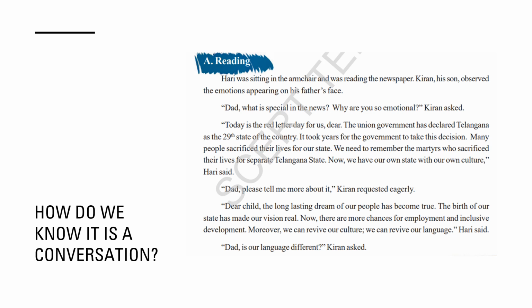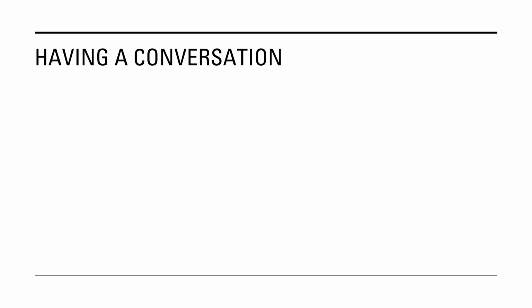How do we know it is a conversation? You can see these signs or symbols in the story. What do these symbols mean? When we are having a conversation, we use something called the quote and unquote.